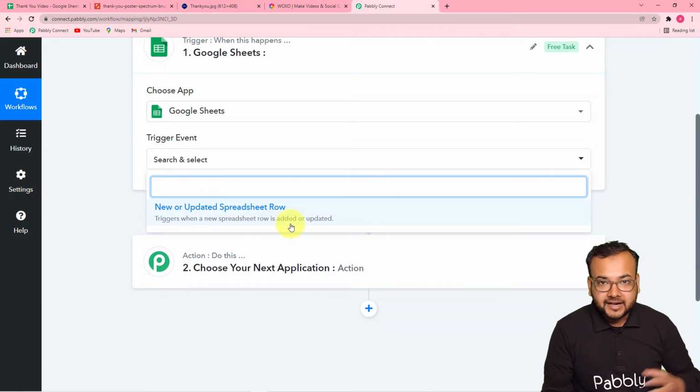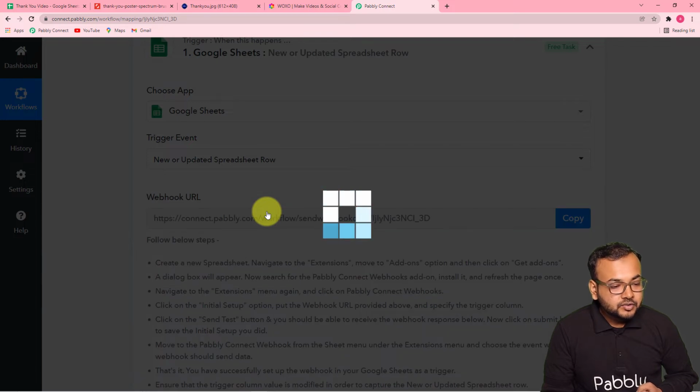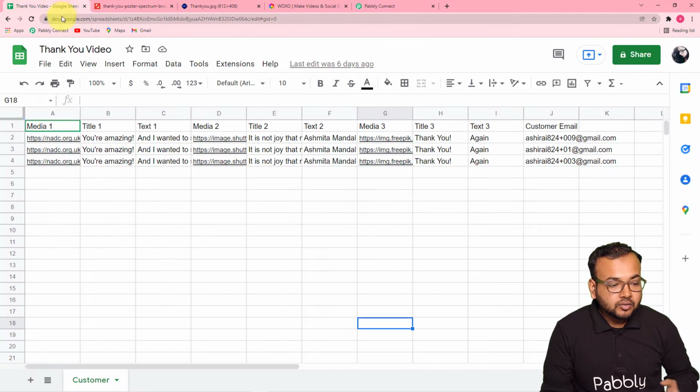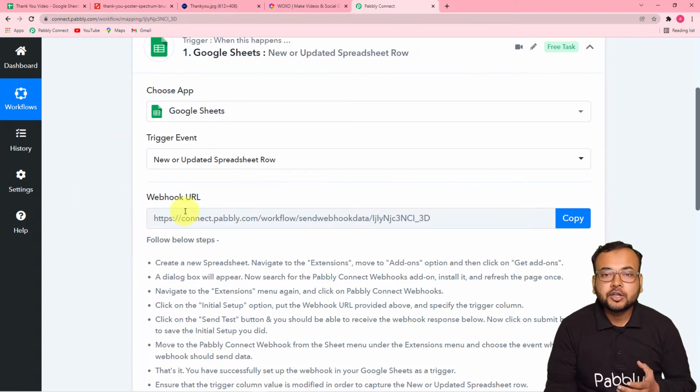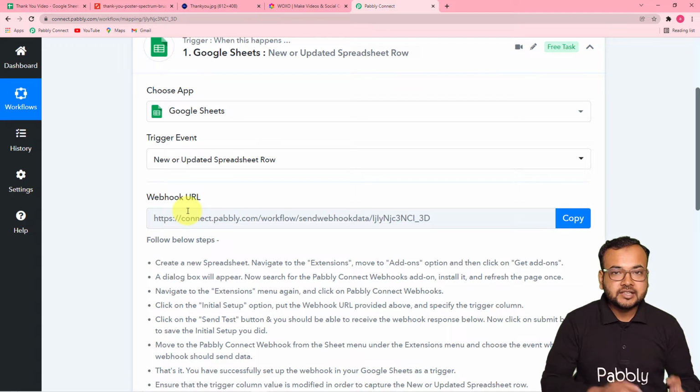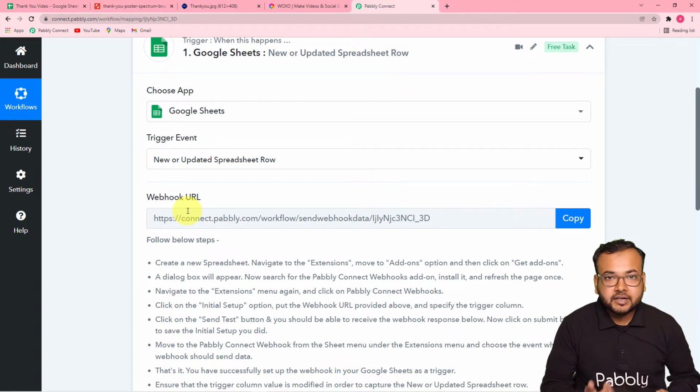spreadsheet row is added or updated. So you have to select this. It will trigger whenever you enter a new row here. So it gives us this URL. This is called a webhook URL, guys. It is used to fetch data from any external source here to here in Pabbly Connect.